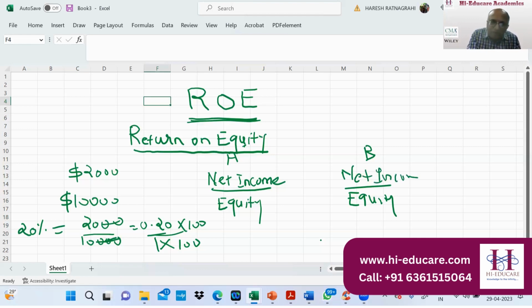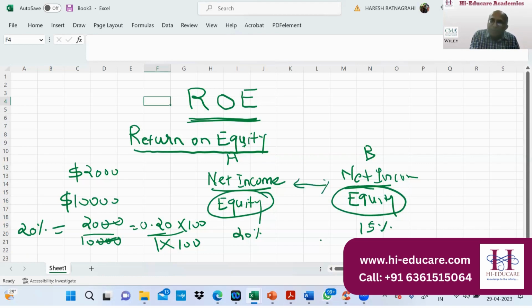So one company has, say, 20 percent, another company has, say, 15 percent. It means every $100, company A is earning $20, and every $100, company B is earning $15. Now you can do a comparison, right? Because here, with equity, we are just dividing by equity. That means we are converting to every $1, so this is comparable.